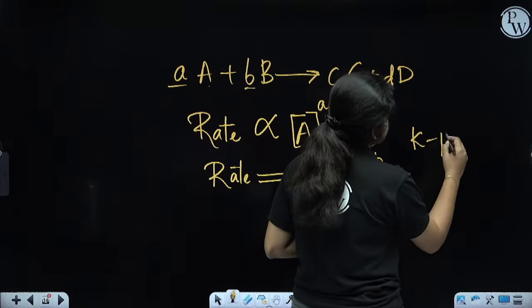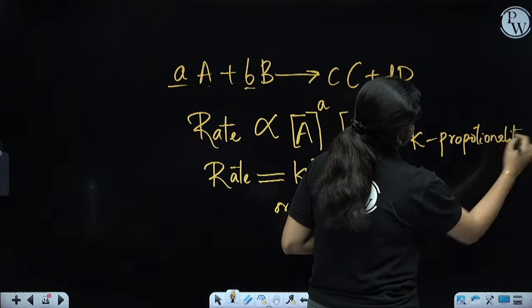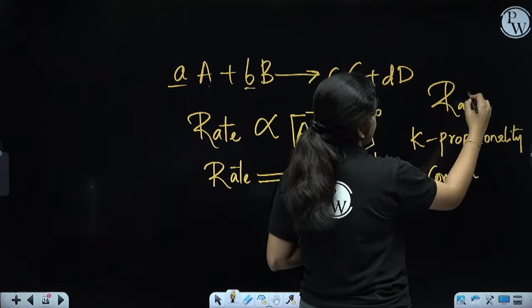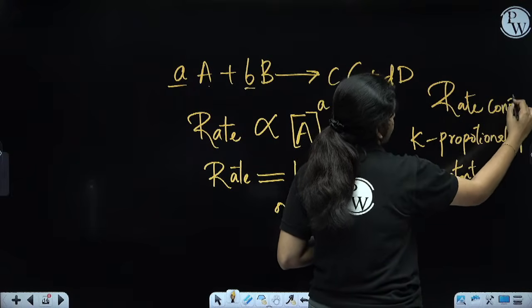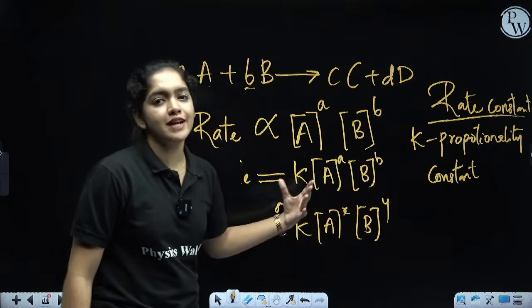What is K? K is the proportionality constant, known as the rate constant. K is our rate constant, the main focus of this chapter. Okay, rate constant. So, how will we write the rate of the reaction?